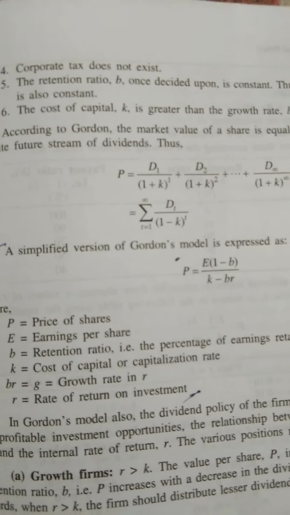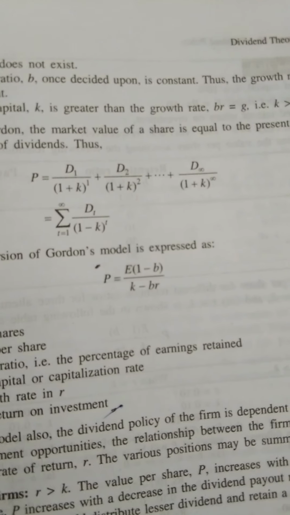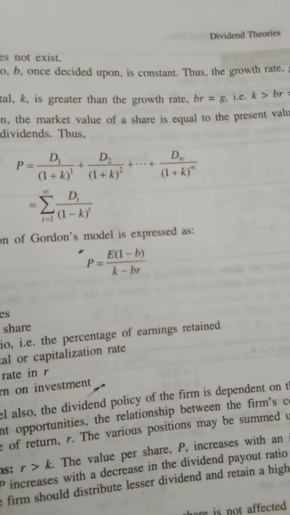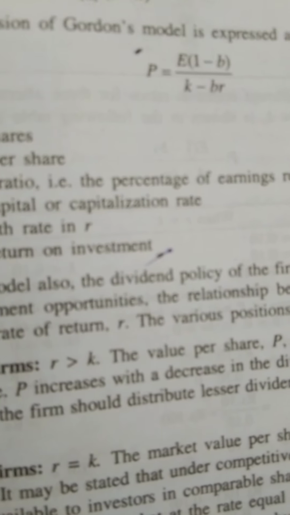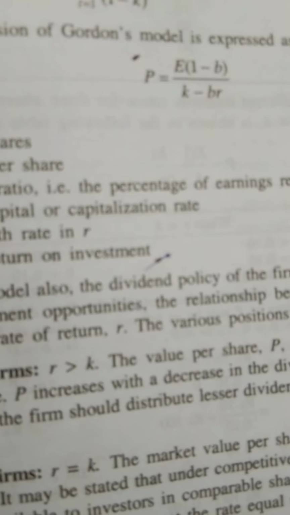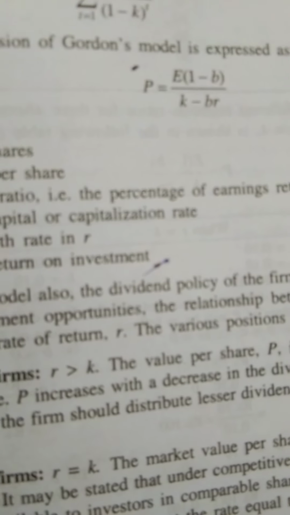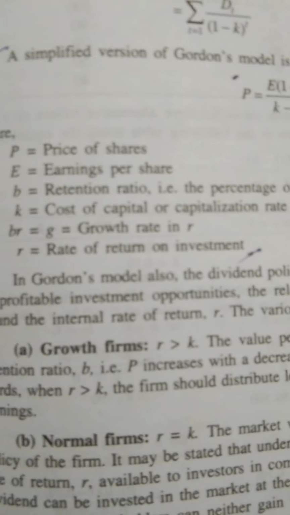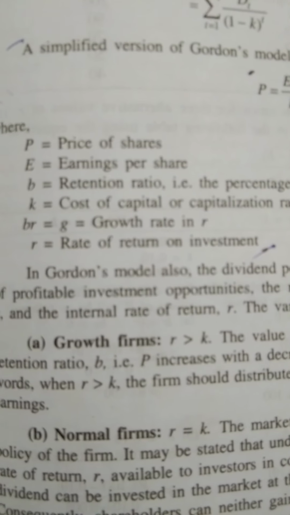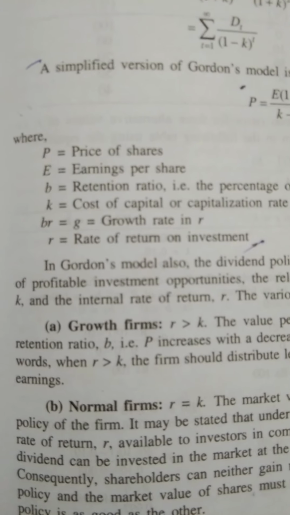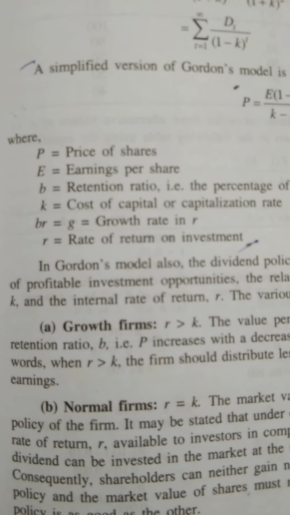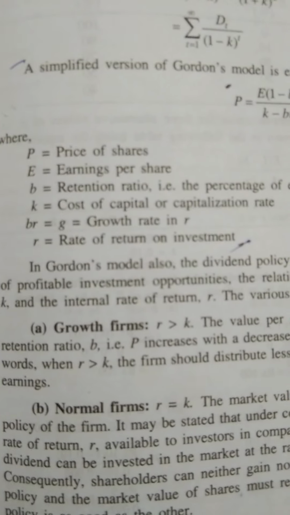The cost of capital is greater than the growth rate. Now, ultimately the formula came as the Gordon model. This is the formula: P equals E1 (1 minus B) divided by K minus BR. P is the market price of share, E is the earnings per share, B is the retention ratio, K is the cost of capital, BR equals G or growth rate, R is the rate of return.